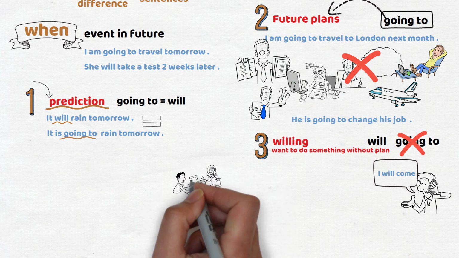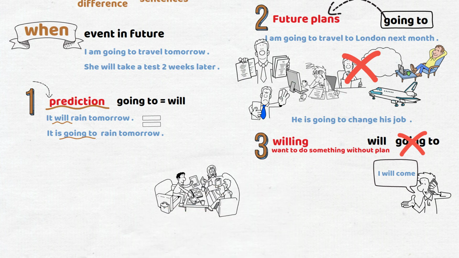Another example. I'm sitting with my friends at home and someone knocked on the door. Sarah stood up to open the door. So I can say she will open the door. Why? Because she decided to open the door at the moment of speaking. She didn't plan or prepare to open the door before the moment of speaking, but that happened in the moment of speaking, so we use will.